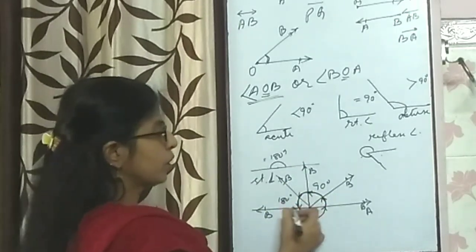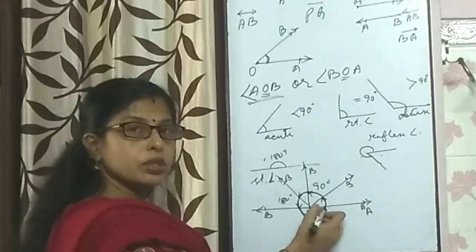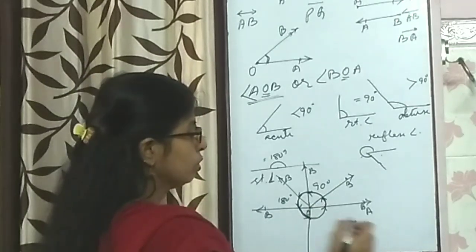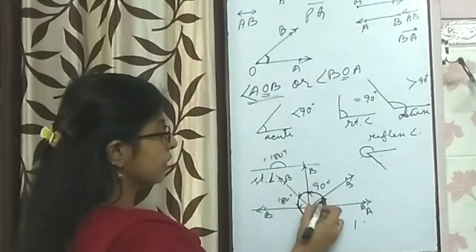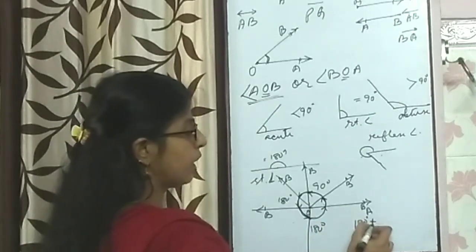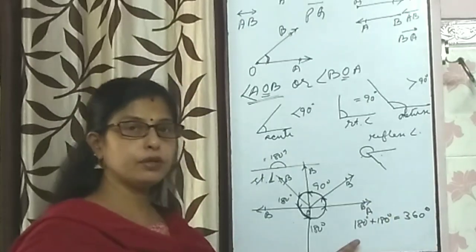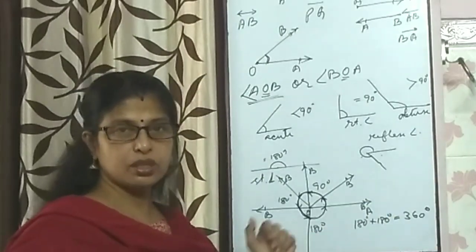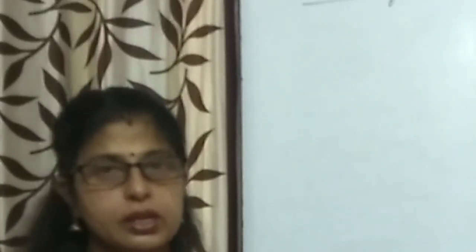And for a straight angle, 180 degree, when it reaches the original position, it is a complete angle. So altogether, how much would it be? Here in the upper side is 180 degree, below also 180 degree. So 180 plus 180 gives you 360 degree. Therefore, a complete angle measures 360 degree. Clear?